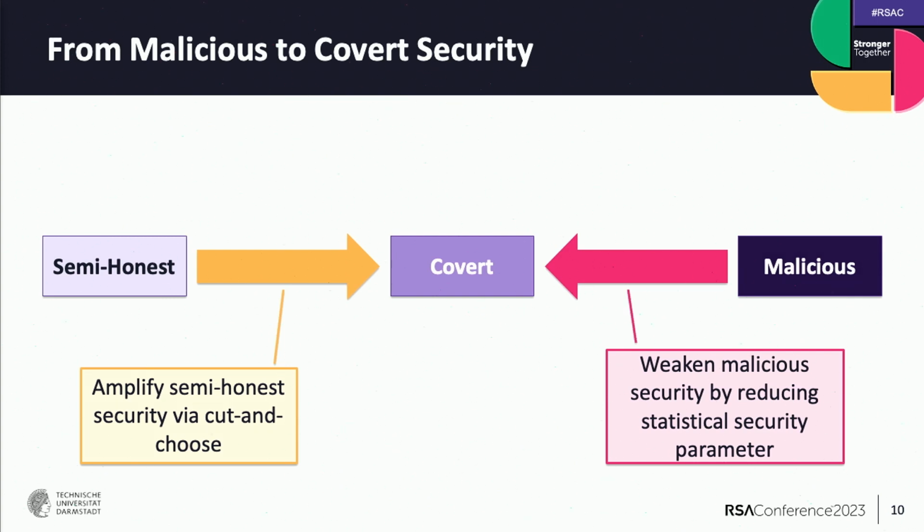In the malicious setting, the probability that an adversary successfully cheats is a negligible function in this statistical security parameter. For concrete instantiation, this parameter is typically set to 40, 60, or 80. And we show that we can get covert security by using a lower value for this statistical security parameter.